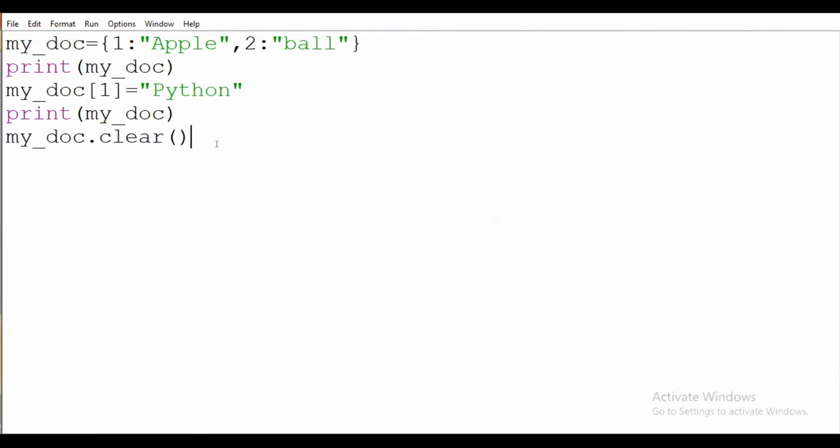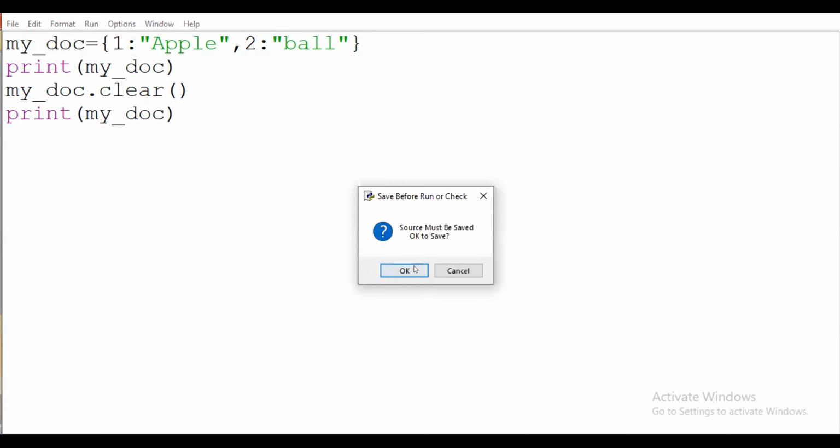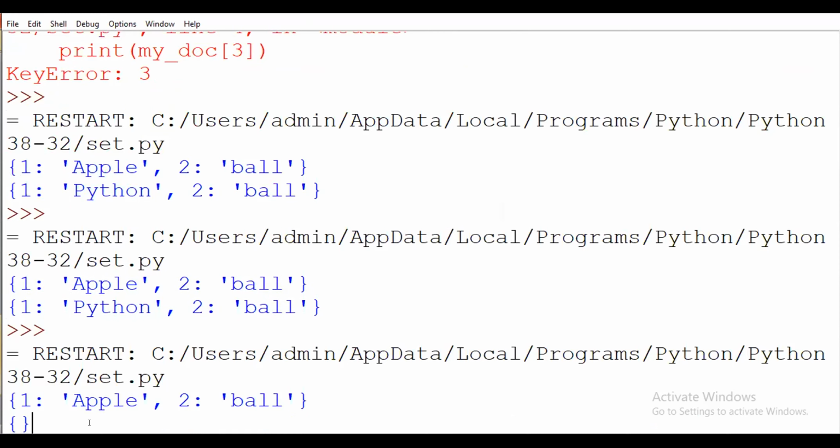But just one minute, what should I put in here. Here after that, print my. So you have to see here the difference.